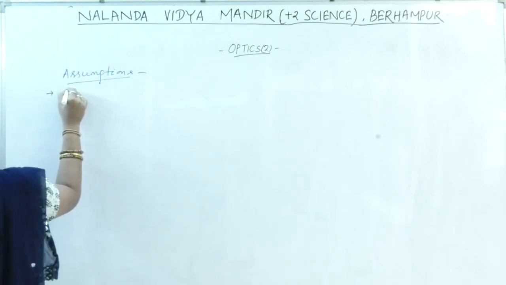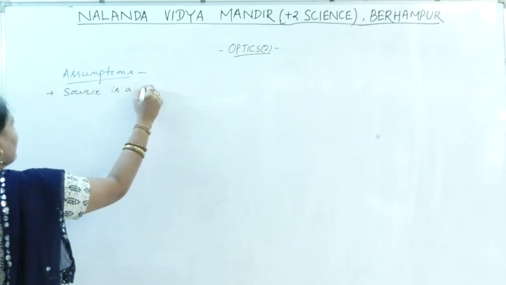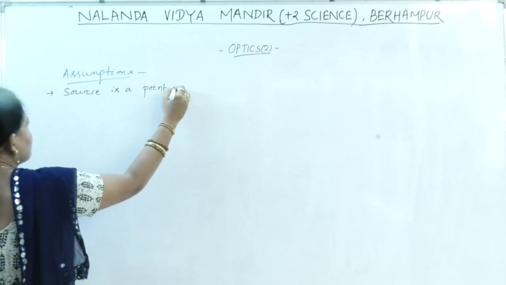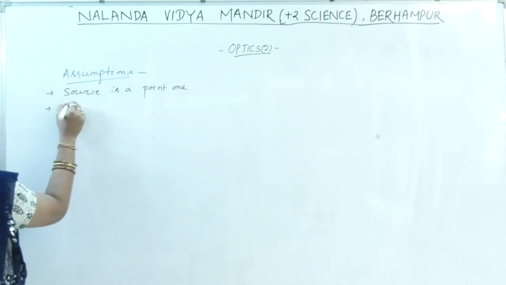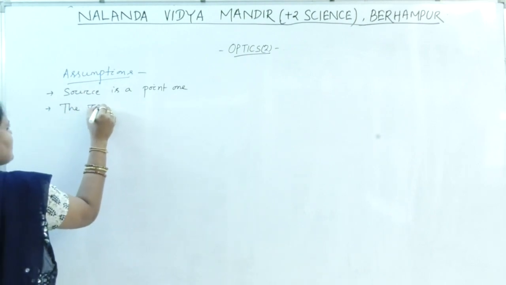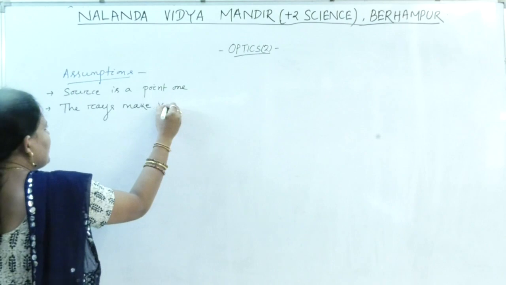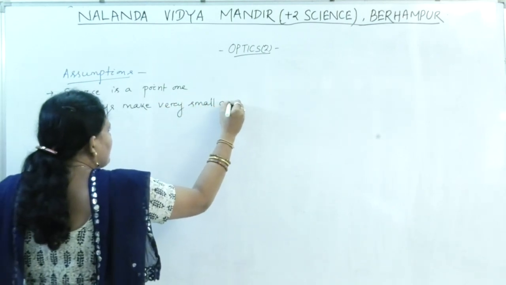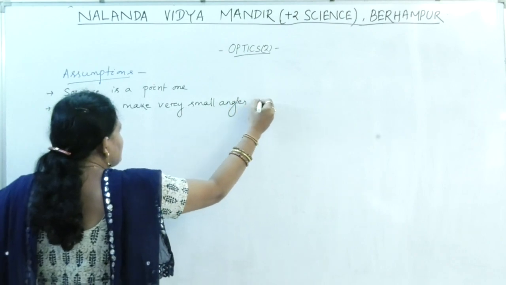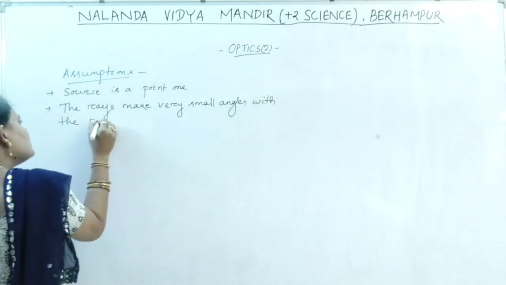The source considered is a point one. Next, the rays make very small angles with the principal axis.